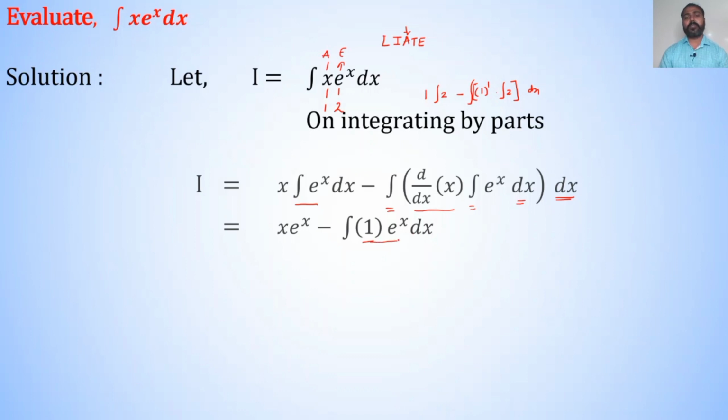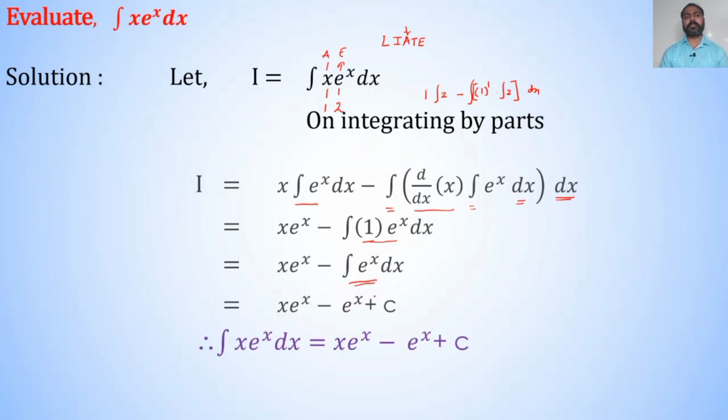1 into e raised to x is e raised to x, therefore, I is equal to x into e raised to x minus integration of e raised to x dx. We know that integration of e raised to x is e raised to x, therefore, I is equal to x into e raised to x minus e raised to x plus c. Therefore, integration of x into e raised to x dx is equal to x e raised to x minus e raised to x plus c, which is our final answer.